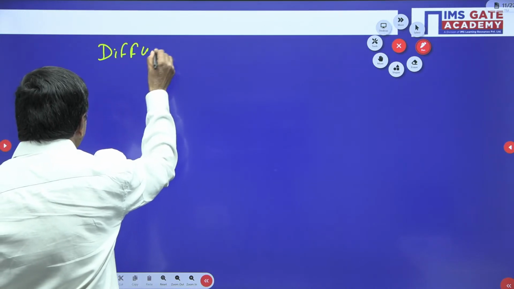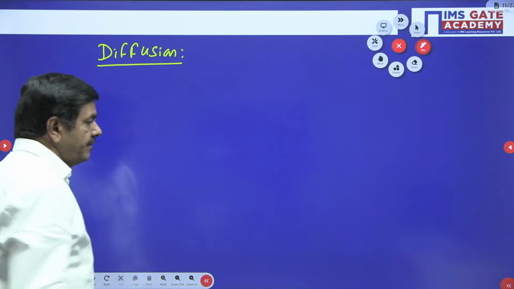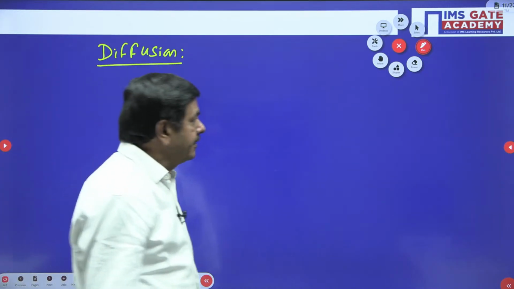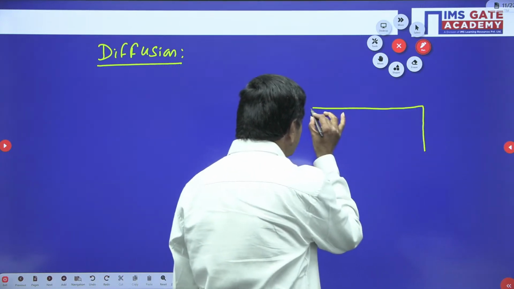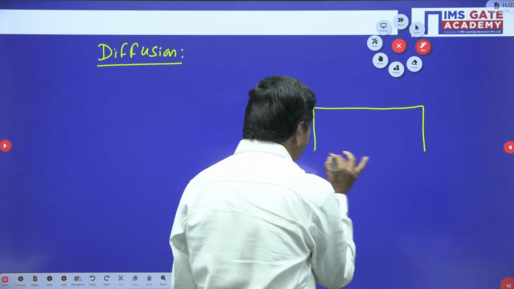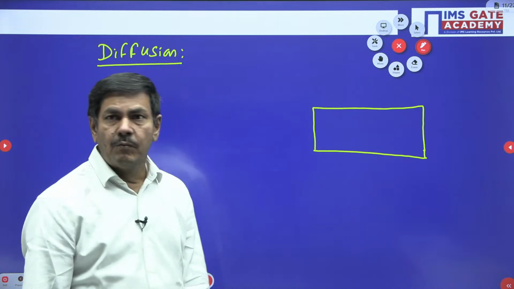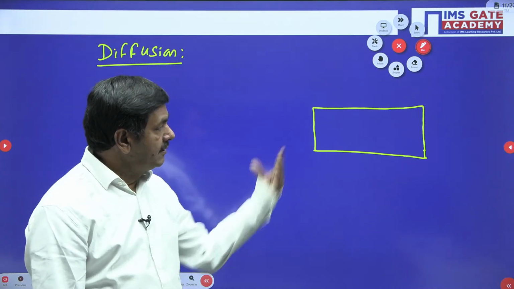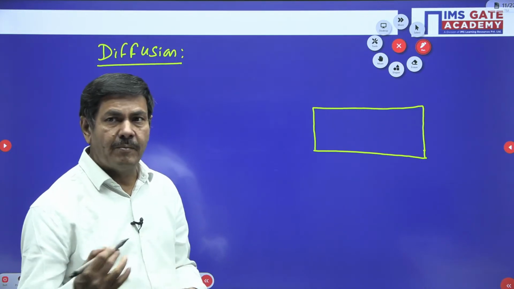How to define diffusion? There is a graded semiconductor. I want to take this as a graded semiconductor. In this graded semiconductor, we don't find the addition of the impurity uniformly.